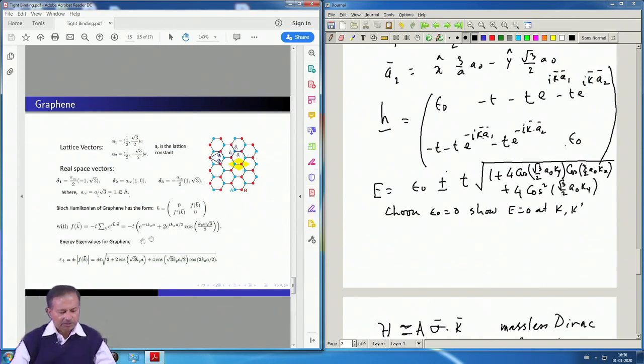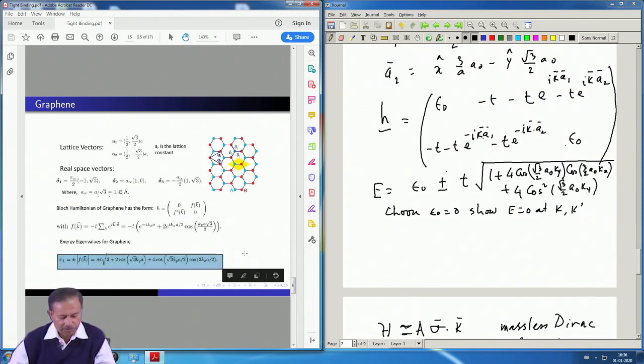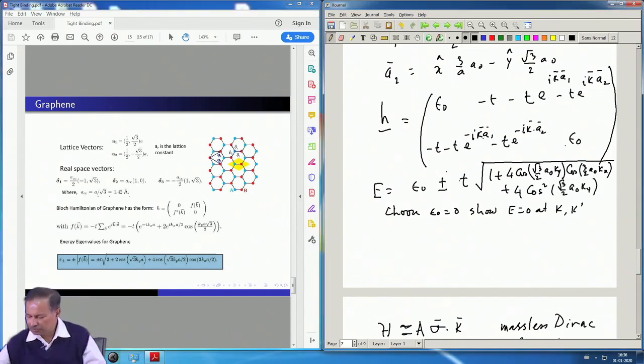So, either way you will finally get a spectrum which is this, which is the same as the one that is written here, the one that we wrote here. This is the spectrum.